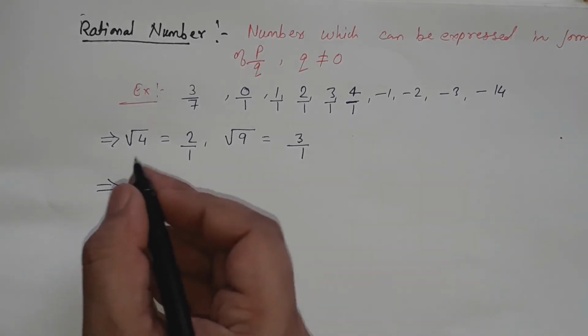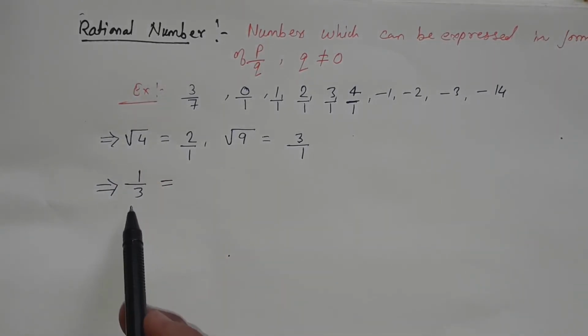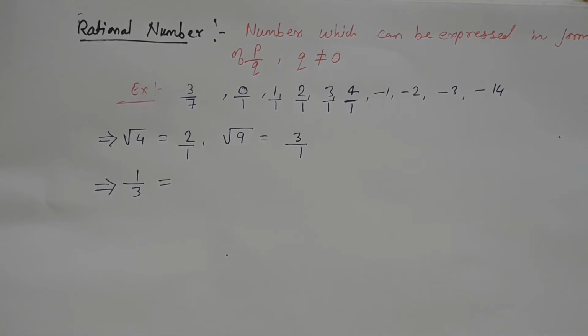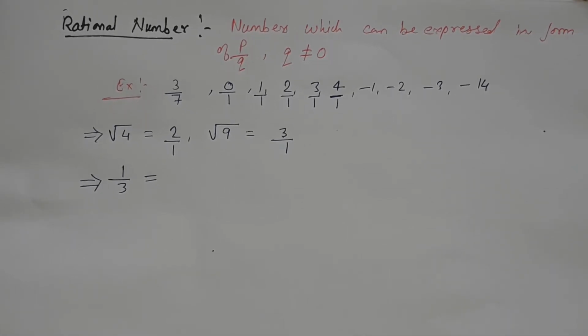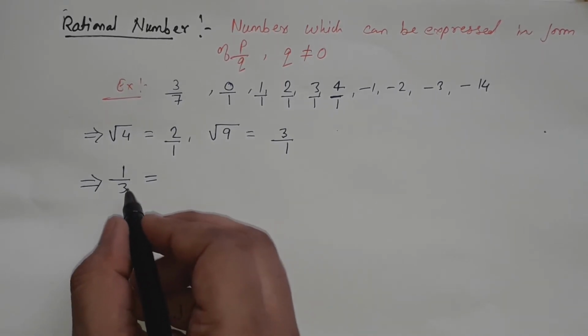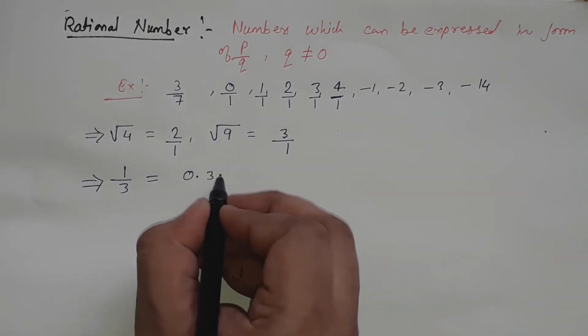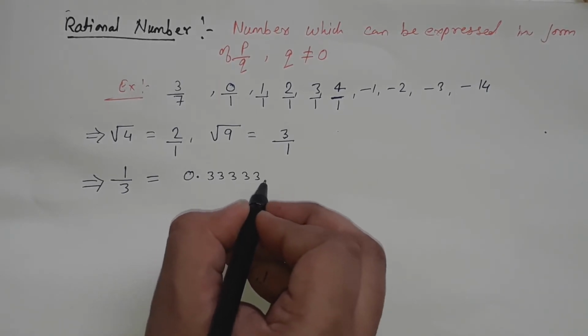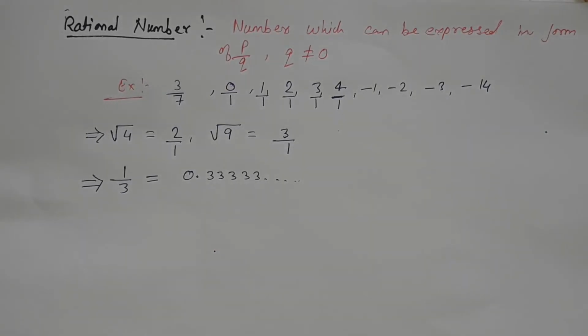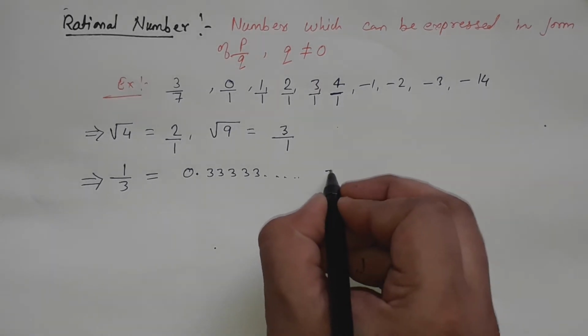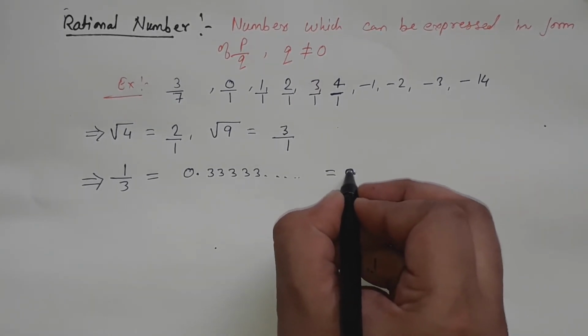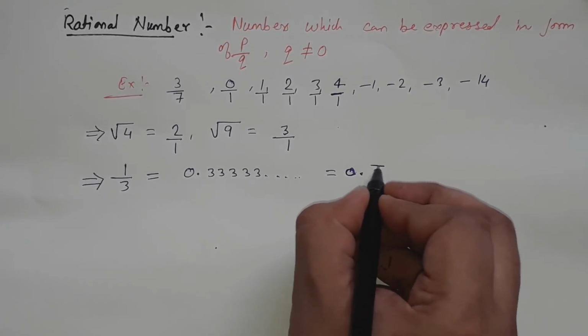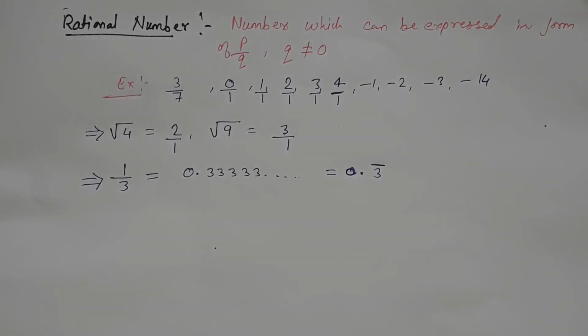Yes, this is also a rational number, because it is in the form of p upon q and q is not equal to 0. But if I divide 1 by 3, we get the answer 0.33333 and so on. The 3 is repeating itself. When a number is repeating itself, it is called a recurring number. We can write it as 0.3 bar. A number which is recurring can be written in the form of a bar.